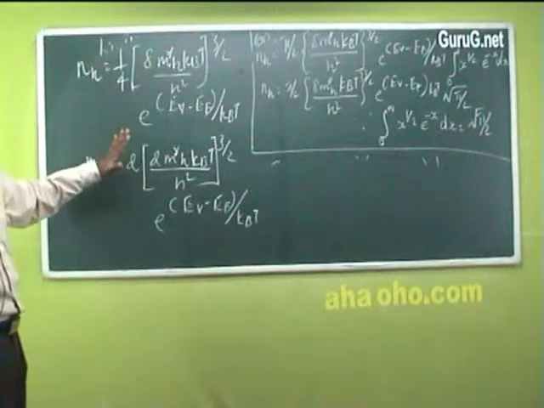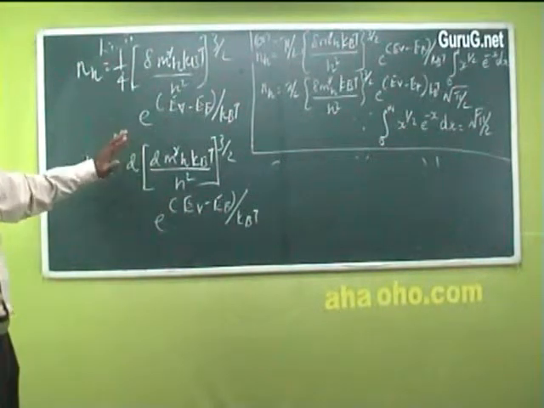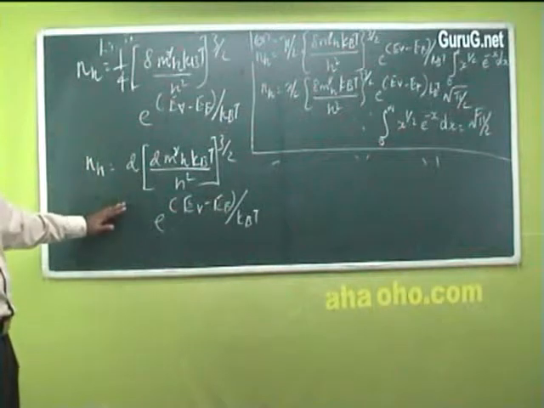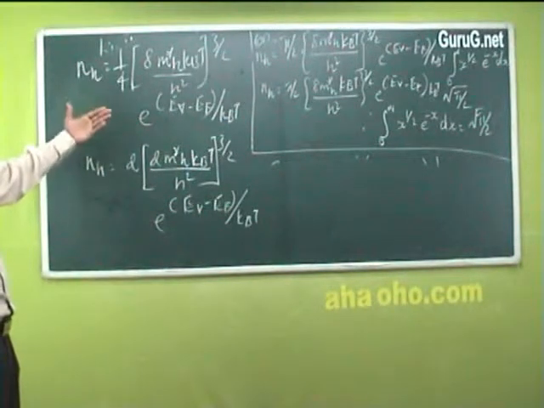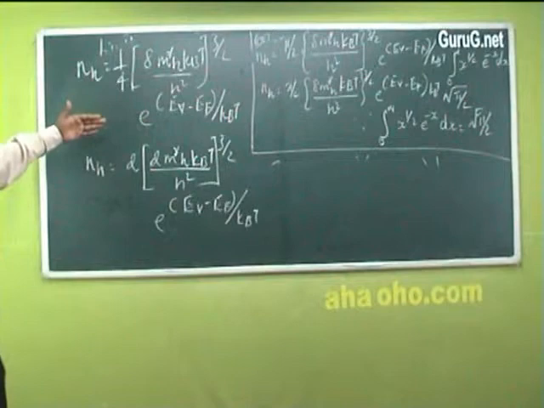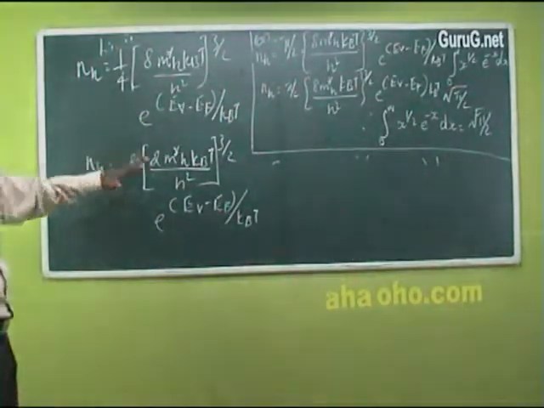So in the case of an intrinsic semiconductor, the conductivity is due to both electrons and holes. The density of electrons in the conduction band we have previously derived, and this is the density of holes in the valence band.